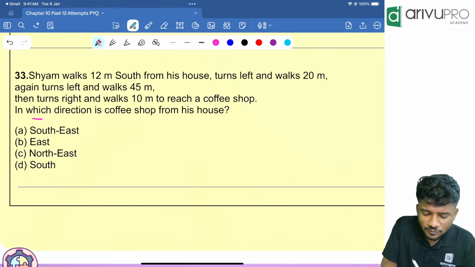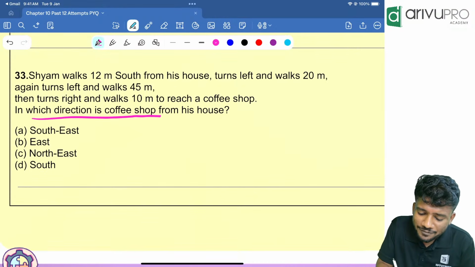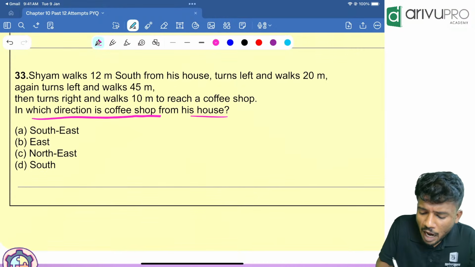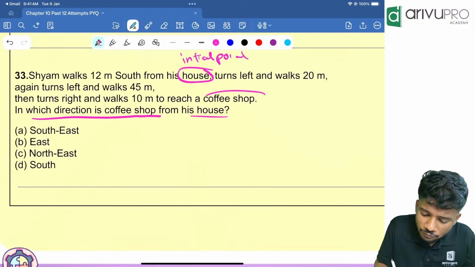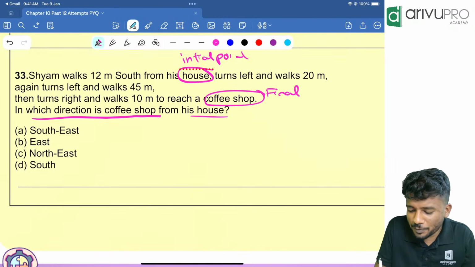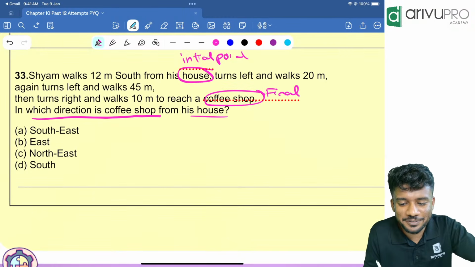Then Sham walked. We will read the last line. In which direction is the coffee shop from his house? People, the house is the initial point, right? Initial point. Then the coffee shop is what? The final point. So the same type of question, with respect to the initial point.